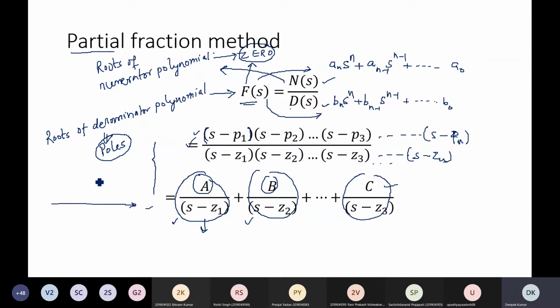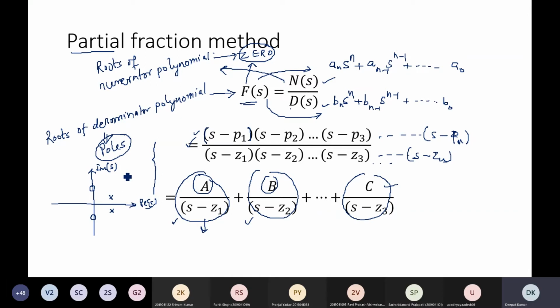And generally, the graphical representation of pole and zero is on the plane of the real part of S and the imaginary part of S. A pole is represented as a cross and a zero is represented as a bubble, or a circle.